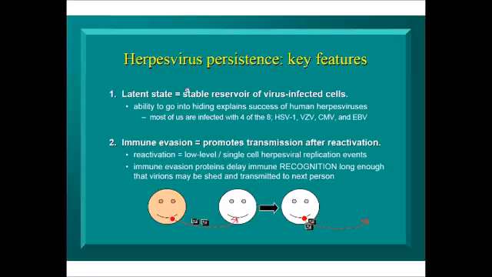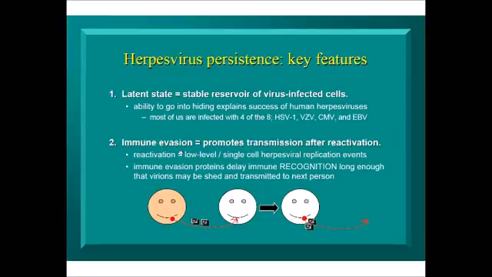So, key features are alpha herpes virus persistent. The latent state allows the virus to maintain a stable reservoir of several thousand latently infected neurons. The virus can hide out there as long as it wants. This is not only true of the alpha herpes virus, this is also true of things like cytomegalovirus and Epstein-Barr virus, that is the beta and gamma herpes viruses. And immune evasion. So the latency explains the stability of the reservoir, the fact that once it's established, it doesn't go away, it remains for life. The immune evasion properties explain how it is that a latent infection can, in a person who's got a good immune response, still promote transmission after a reactivation event.